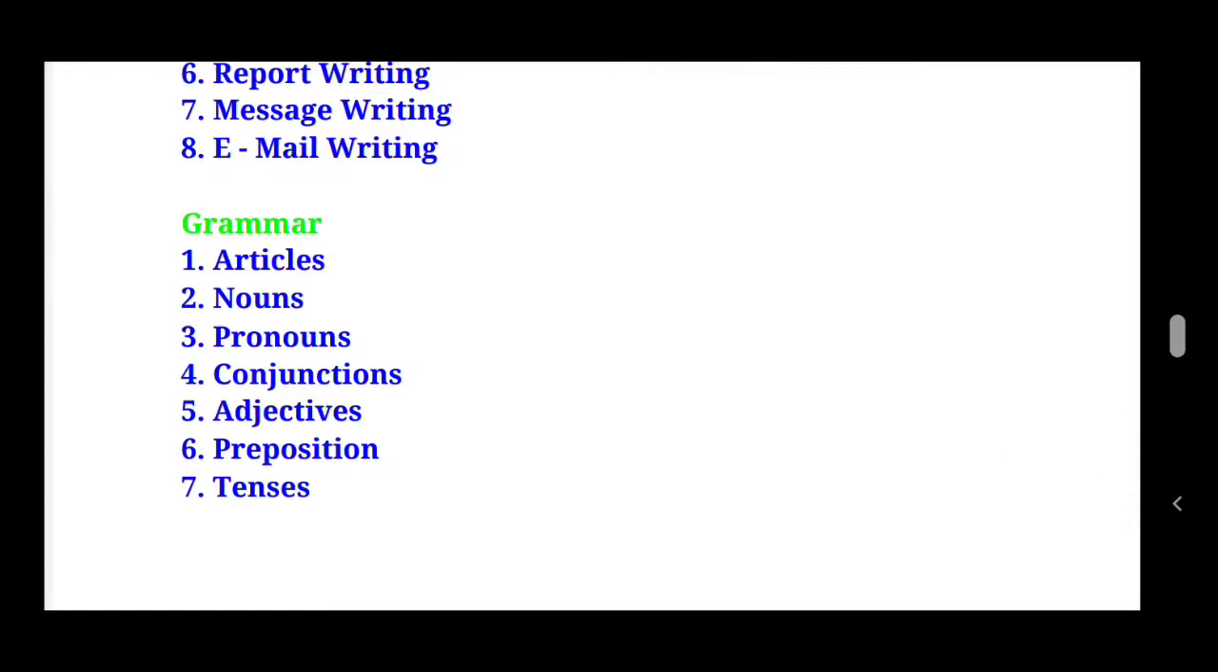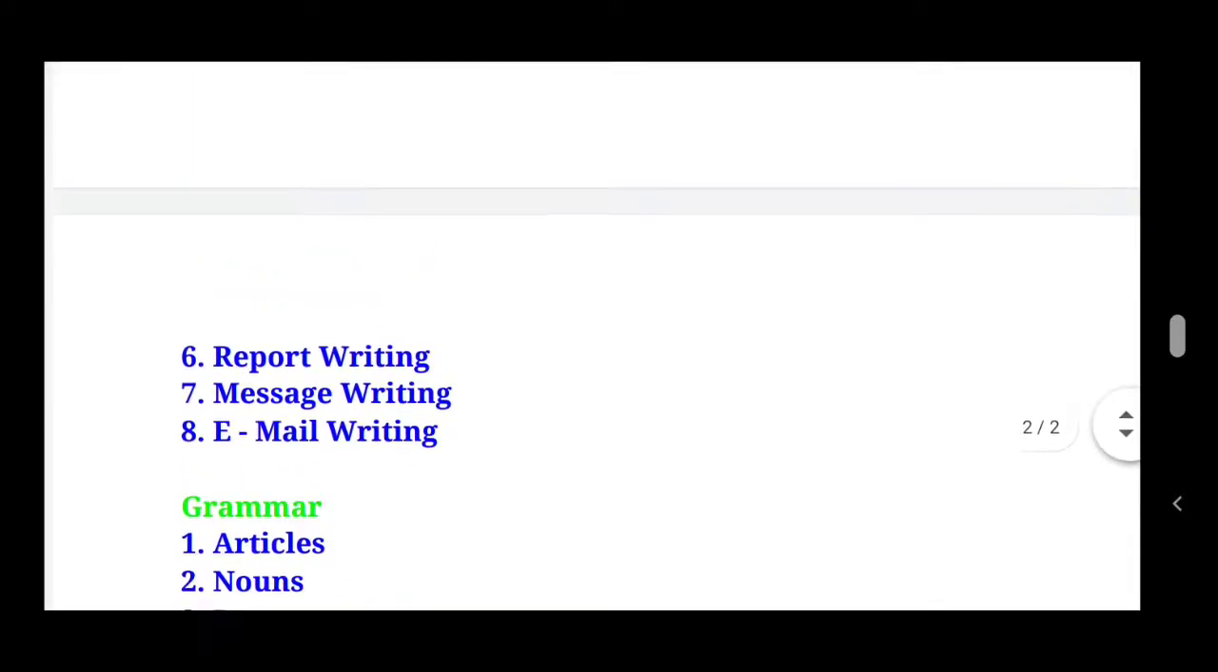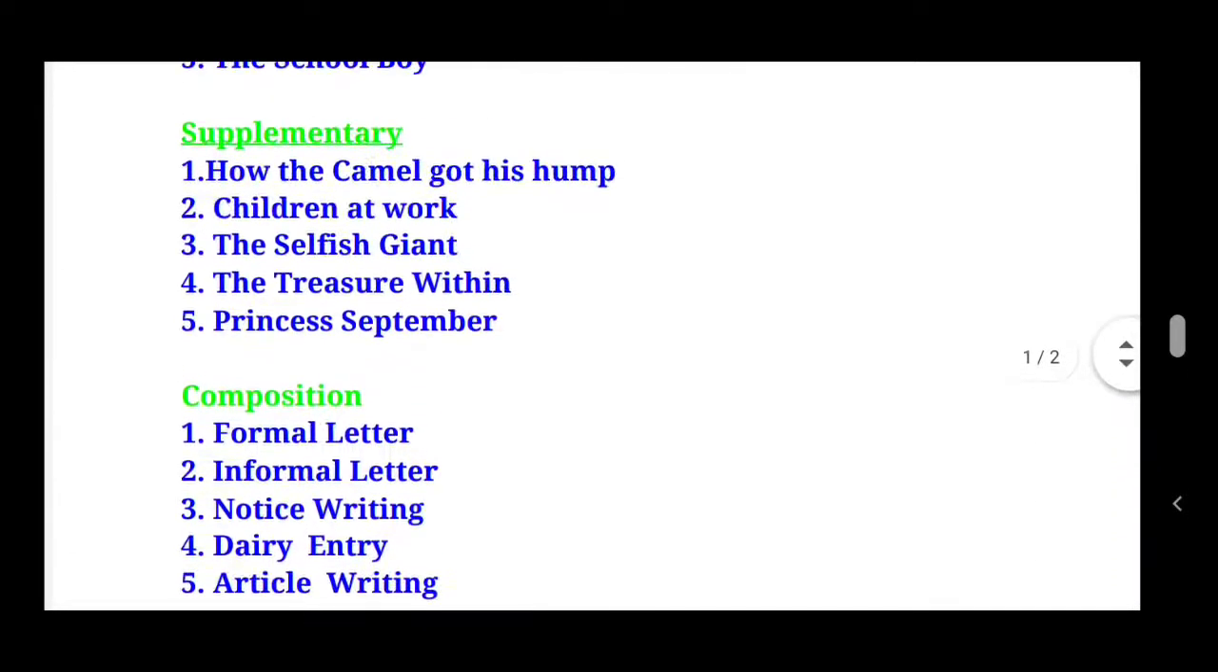And the same thing, 7 chapters from the grammar part. First, articles. Second one is nouns. Third one is pronouns. Fourth one is conjunction. Fifth one is adjectives. Sixth one is prepositions. And seventh one is tenses. So these are the portions which we are going to have for the half yearly examination, children.